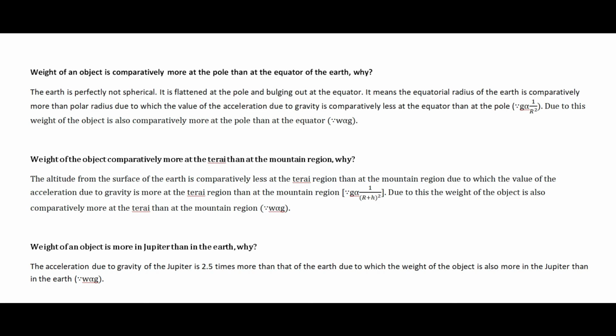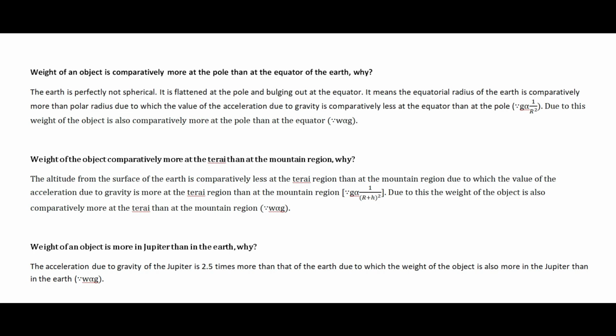Because we know the relation w ∝ g, that means weight is directly proportional to the acceleration due to gravity, and since acceleration due to gravity is more in the Tarai region than in the mountain region, the weight of the object also should be more in the Tarai region than in the mountain region. So here is the effect of the double relation.